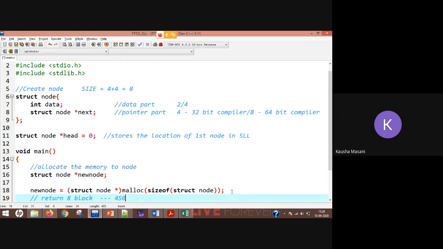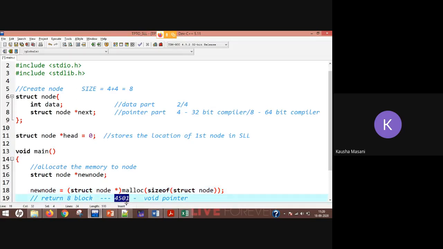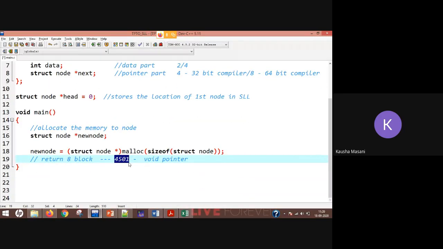Let's say 4501 is the memory address, and this memory address 4501 will be pointed to by one pointer, and this pointer is of type void. We talked about size of, so we got the 8-byte block. Now we are talking about malloc. Malloc is responsible for allocating the memory address, that is 4501, and this 4501 is pointed to by one void pointer.